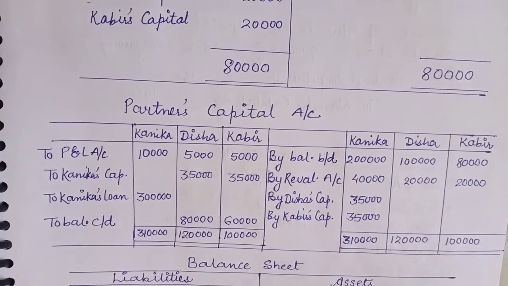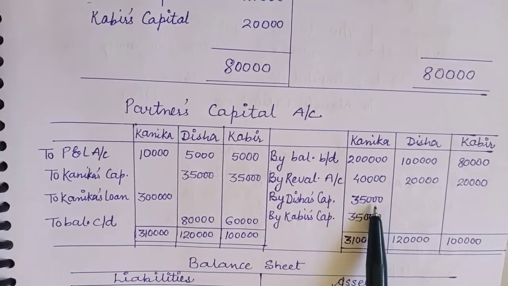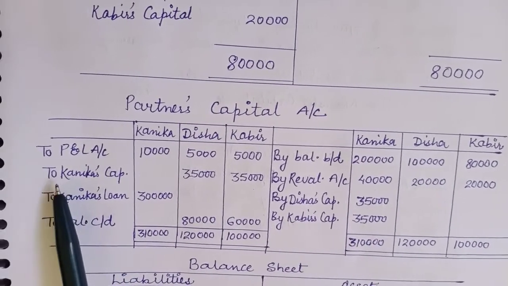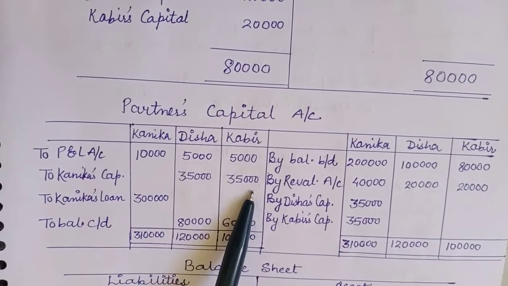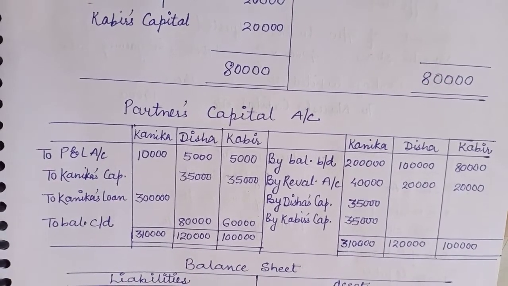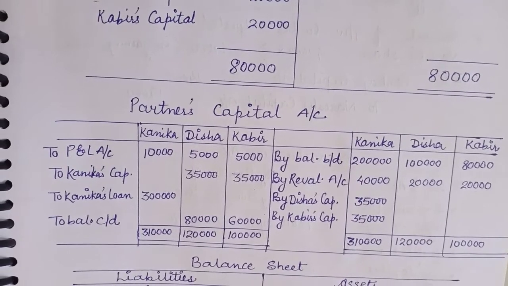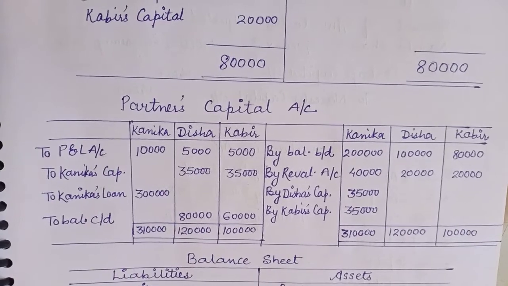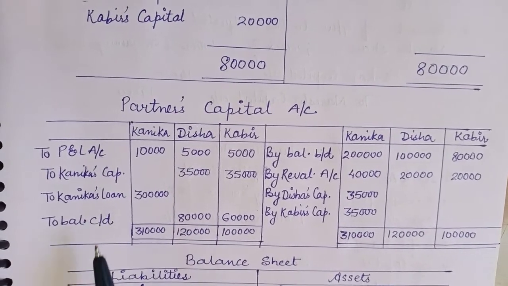So I have shown here by Disha's capital 35,000, by Kabir's capital 35,000, and here I have shown to Kanika's capital 35 and 35. Here I have written the P&L account. This is written for the share of the profit of that year for Kanika, and then to Kanika's loan.